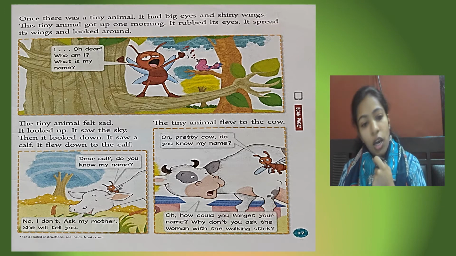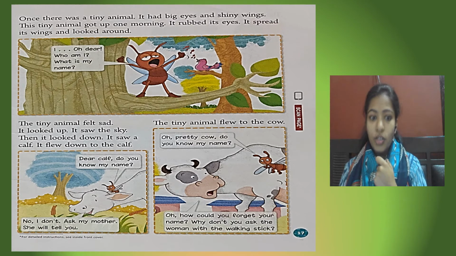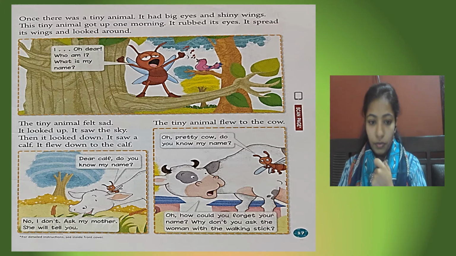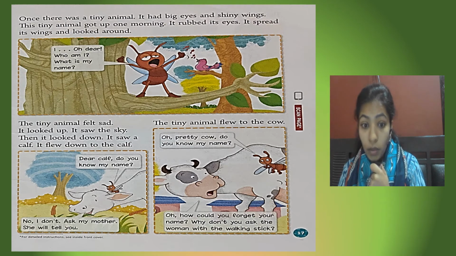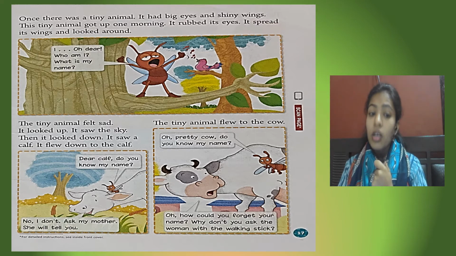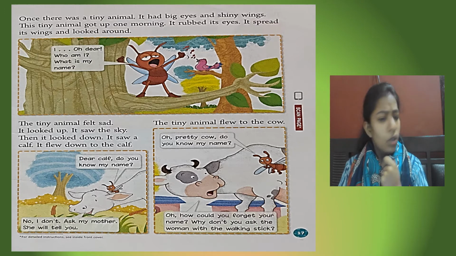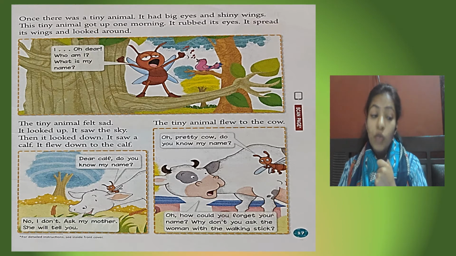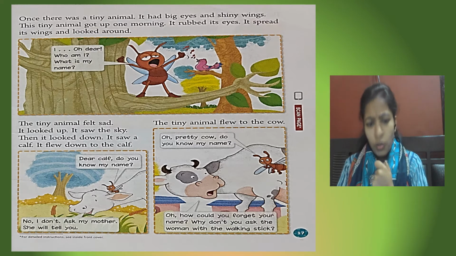It saw a calf. You know what a calf is? Baby of a cow. It flew down to the calf and asked the calf, "Dear calf, do you know my name?" So it was very confused. What did the calf answer? "No, I don't. Ask my mother. She will tell you." So the calf said, "No, I don't know. You just go to my mother and ask my mother."